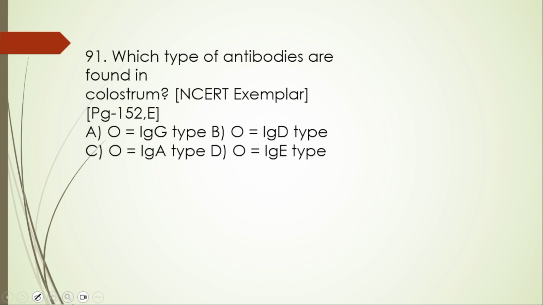91. Which type of antibodies are found in colostrum? It has IgA. Where is IgA? Yes, C. This type of antibody is present in colostrum, IgA, that is immunoglobulin A.